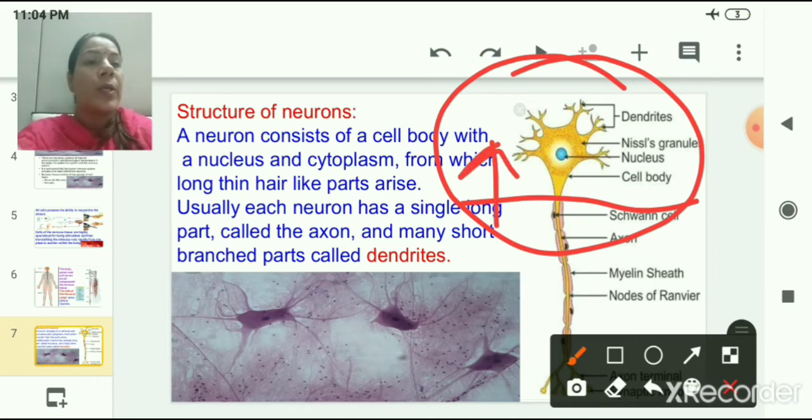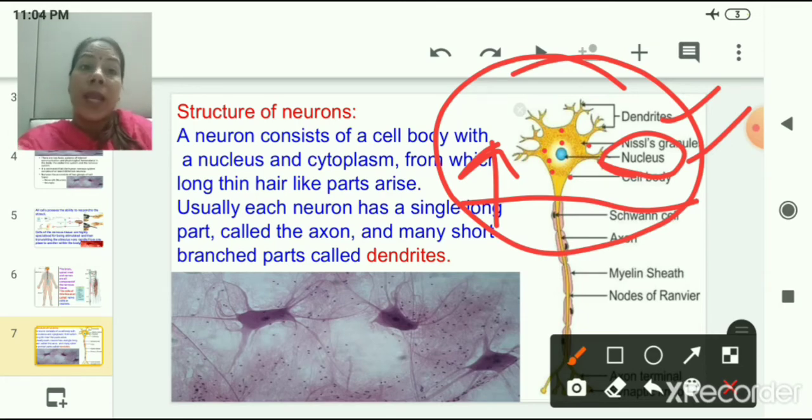And in this cyton you will see that dendrites are present, which are hair-like projections or branching which makes this part star-like, and Nissl's granules, and you will also see a very dense and very prominent nucleus present in it, and around that nucleus there is cytoplasm.